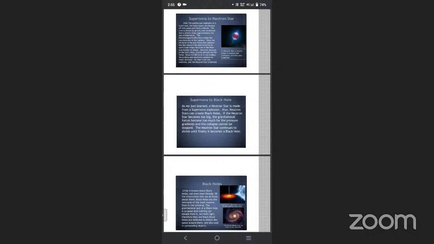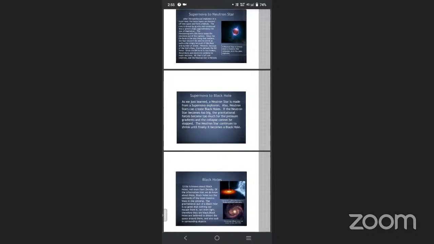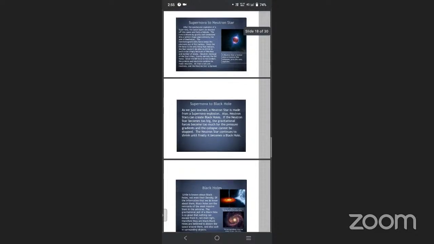However, because of the star's mass, gravity will defeat the electromotive forces. Since the force is now broken, the protons and the electrons combine to make neutrons. All that is left is neutrons, and a neutron star is formed here. A neutron star is formed when a massive star collapses or explodes. That is seen in the pictures.